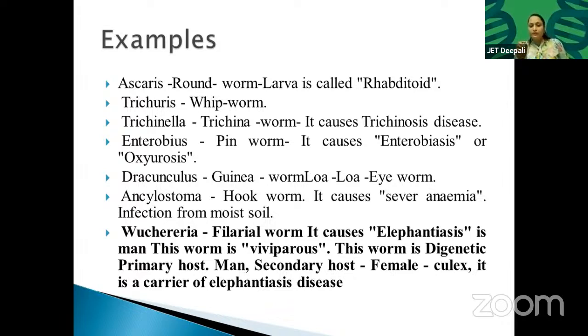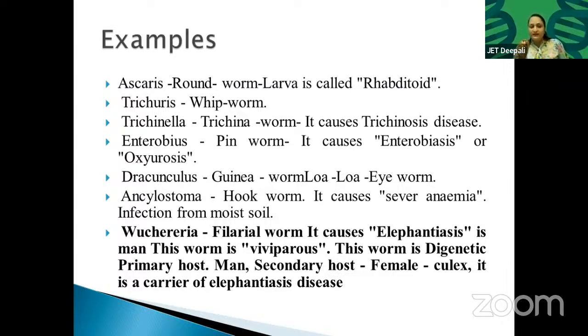Okay, Dracunculus is another name for guinea worm, and Loa loa is another example. Loa loa is called eye worm. I will show you every organism image I have, and I will show you every organism. Loa loa, eye worm. Ancylostoma. This is called hookworm. It is like a hook.